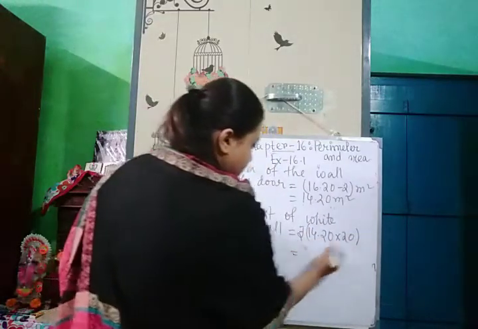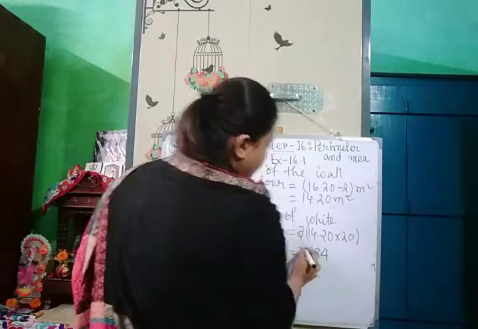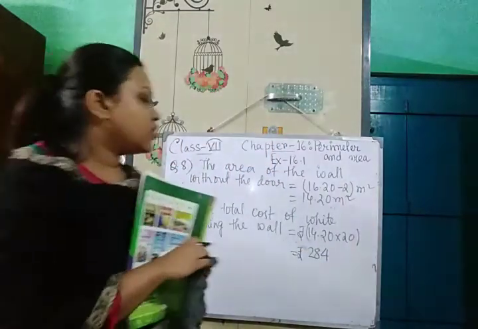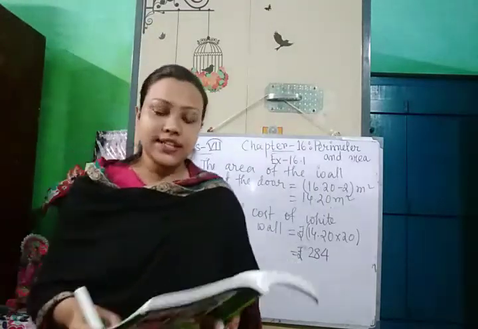So it will be 2 2s are 4, 2 4s are 8, 2 1s are 2. Rupees 284 is the cost of whitewashing the wall. Okay. So I hope this is clear.